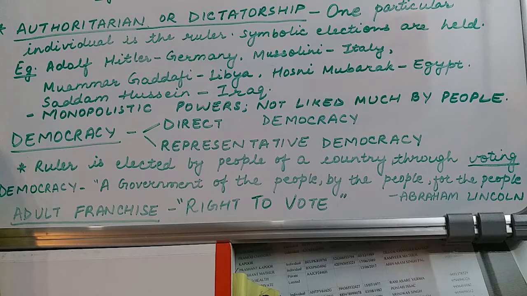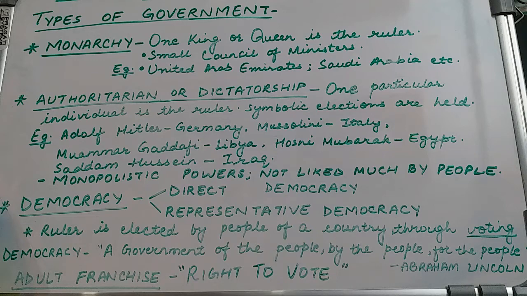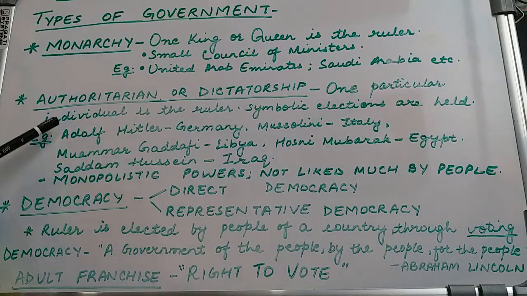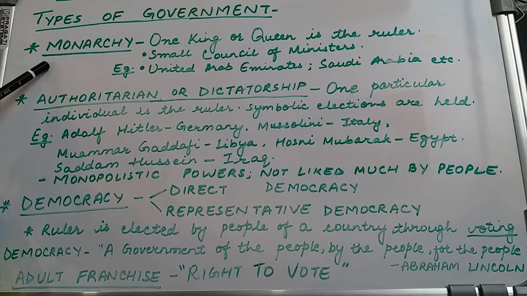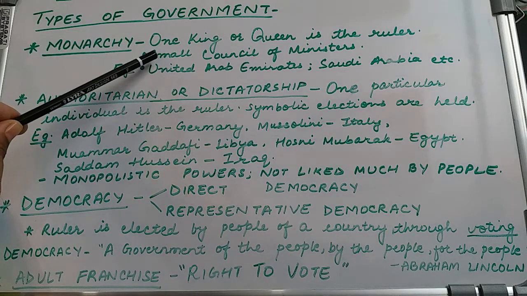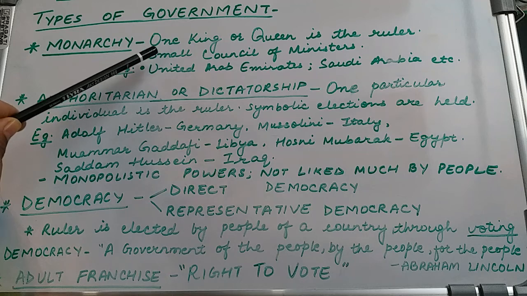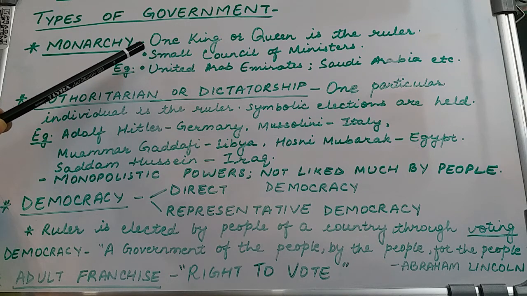So let us recap what we have discussed today. We were talking about the types of government, where we have discussed three different types. The monarchy form of government, where the king or queen is the ruler, and when the king or queen dies, their son, daughter, or some legal heir of the family becomes the next king or queen.